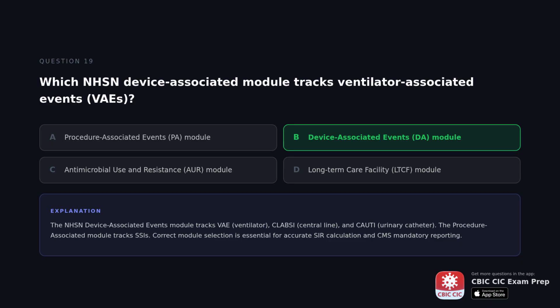The correct answer is Device-associated events, DA module. The NHSN Device-associated events module tracks VAE for ventilators, CLABSI for central lines, and CAUTI for urinary catheters. The procedure-associated module tracks SSIs. Correct module selection is essential for accurate SIR calculation and CMS mandatory reporting.